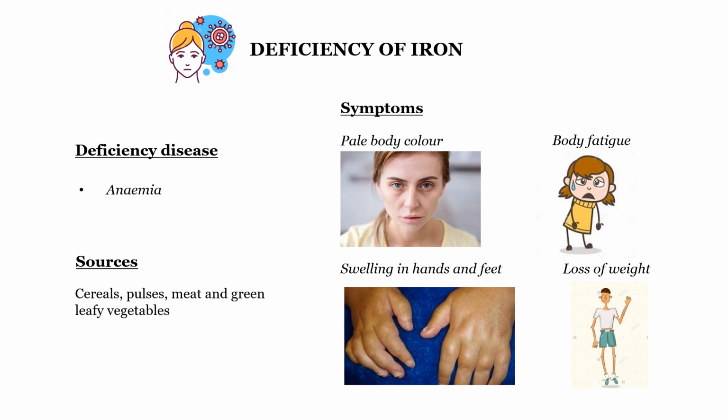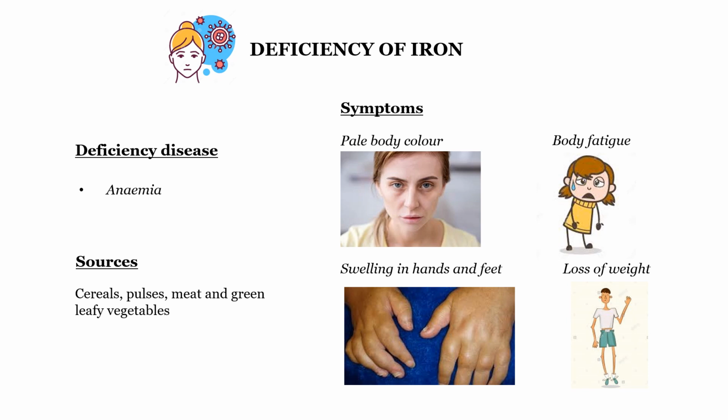The sources are cereals, pulses, meat and green leafy vegetables. Cereals, pulses, meat and green leafy vegetables are the sources of iron. So this only helps in the formation of blood.